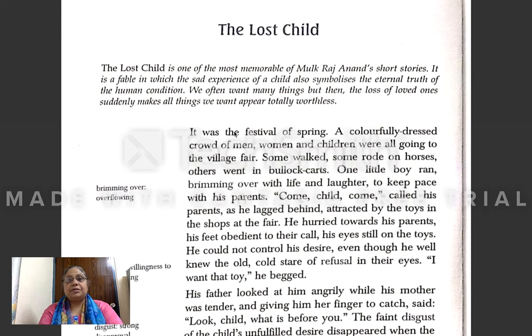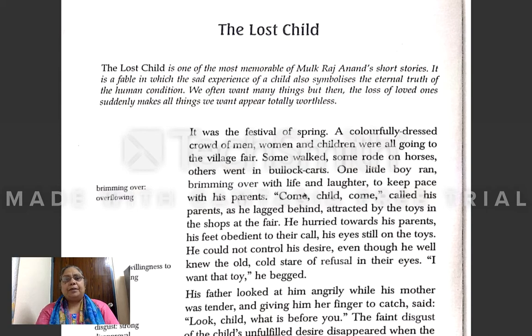So now let us begin the story. It was the festival of spring. A colorfully dressed crowd of men, women, and children were all going to the village fair. So it was the festival of spring, and a crowd of men, women, and children, all of the villagers. The villagers means those who are living in the village. They were going to the village fair. Some walked, some rode on horses, others went in bullock carts. So how had they gone to the fair? Some were walking, some were riding on the horses, some were going in the bullock carts.